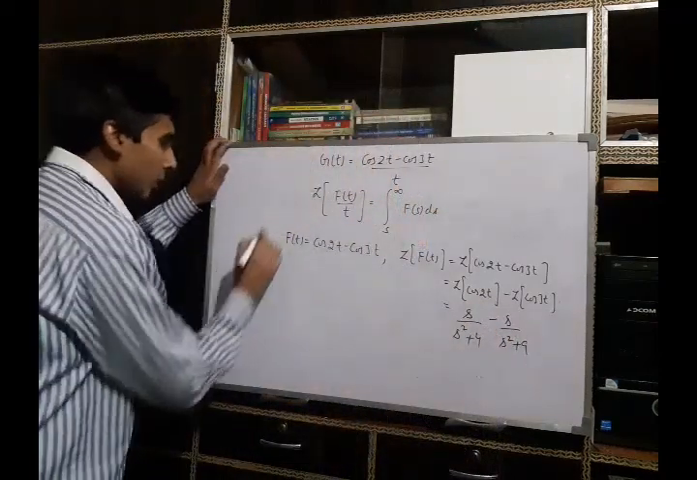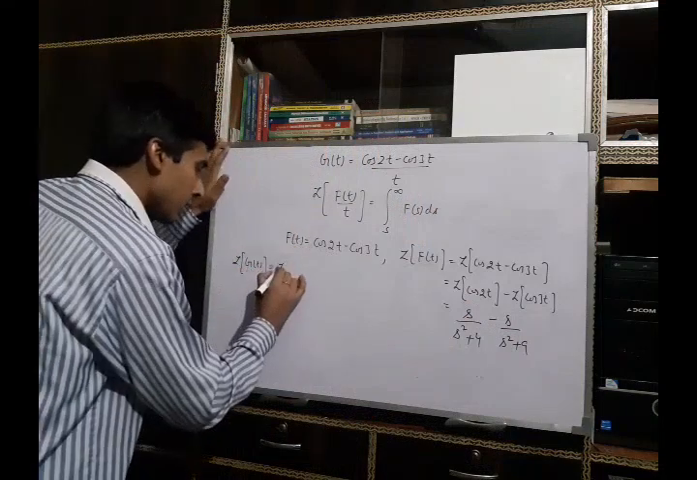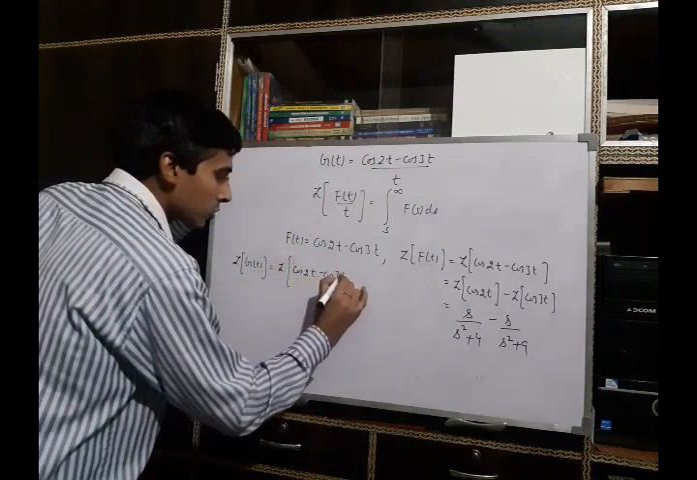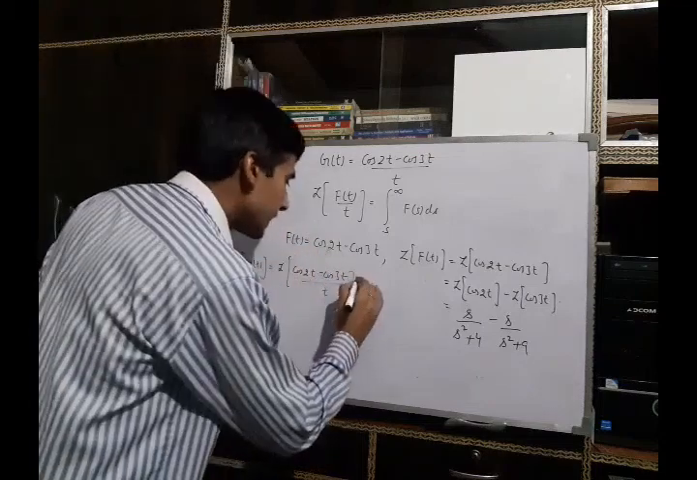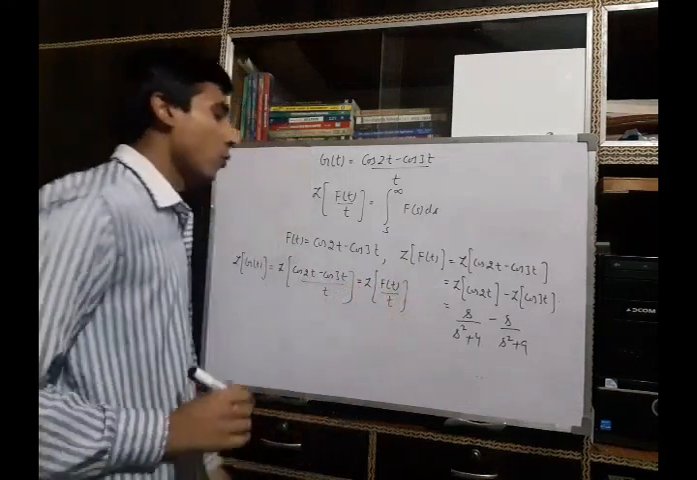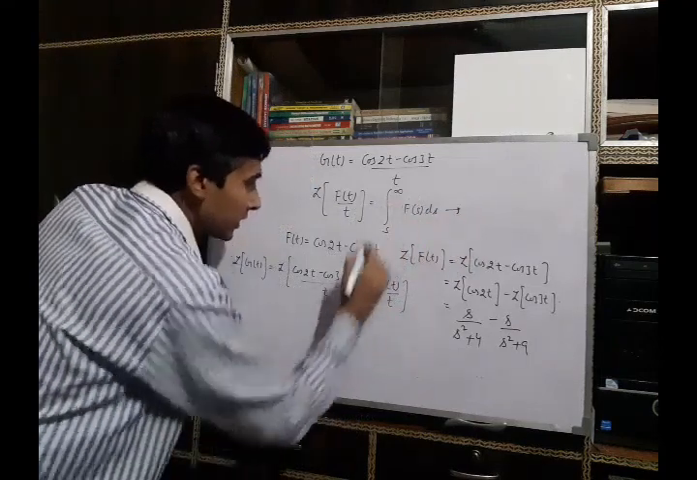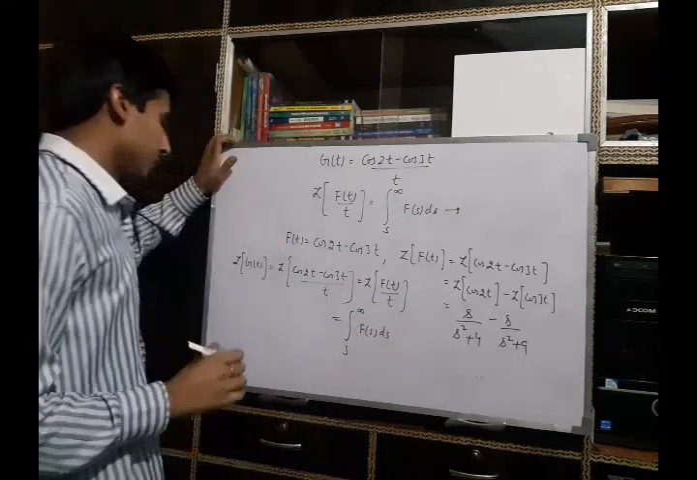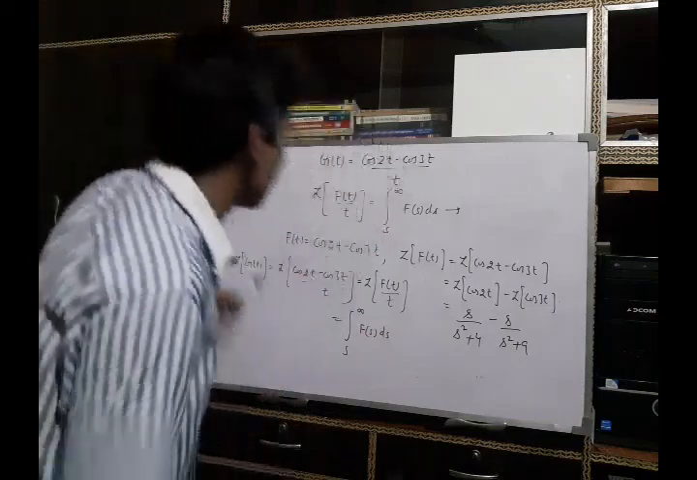Now to find the Laplace transform of g(t), it is the Laplace transform of (cos 2t minus cos 3t) upon t. Using this assumption, we can say that this is nothing but the Laplace transform of f(t) upon t, and using this equation, we can say this is nothing but the integral from s to infinity of f(s) ds. Then the Laplace transform of g(t) can be written as